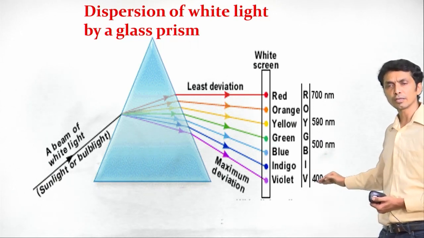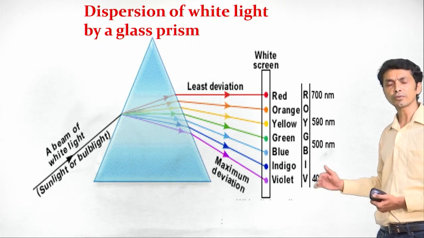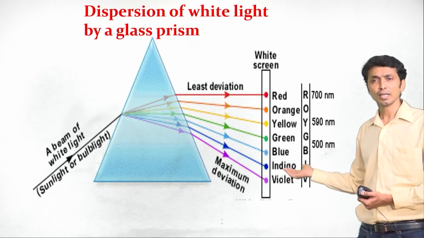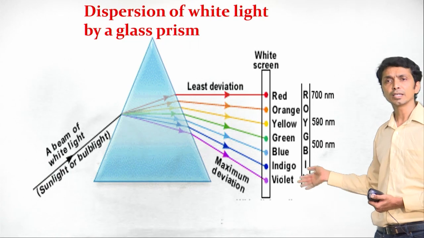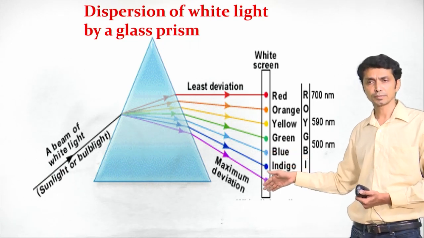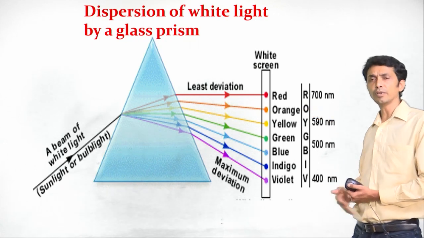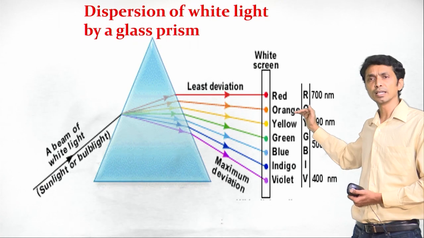So violet has the lowest wavelength, because of which its refractive index is high. Violet's refractive index is high. That is why it bends the most. Whereas red has the highest wavelength, because of which it has the lowest refractive index, and it bends the least.